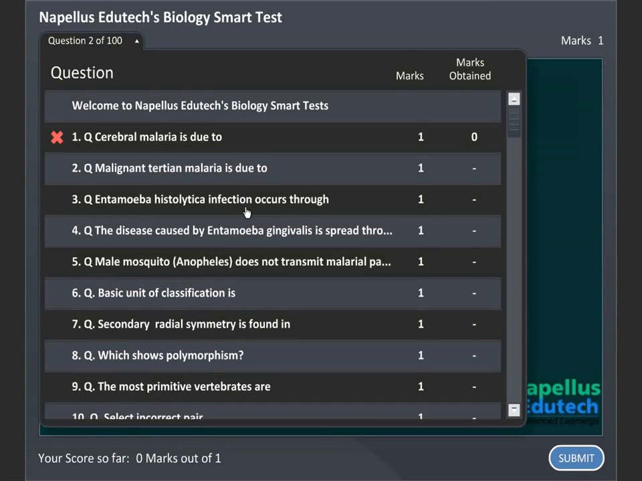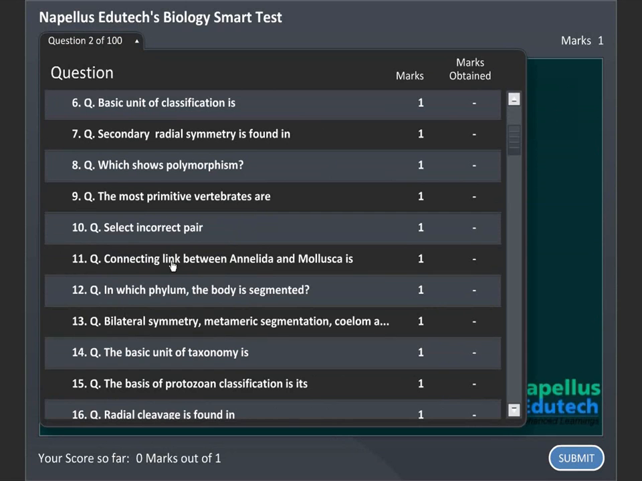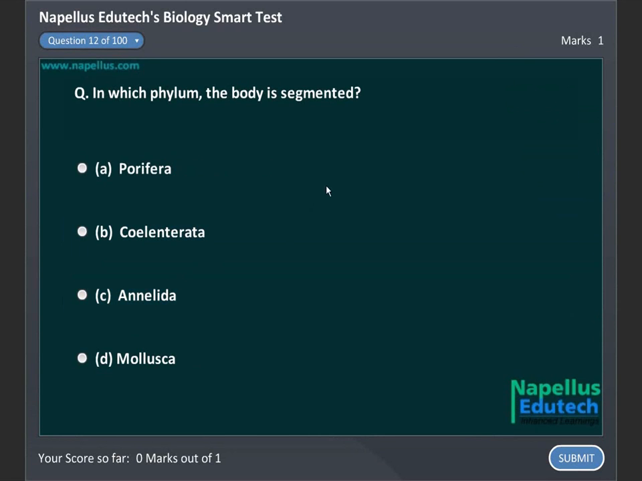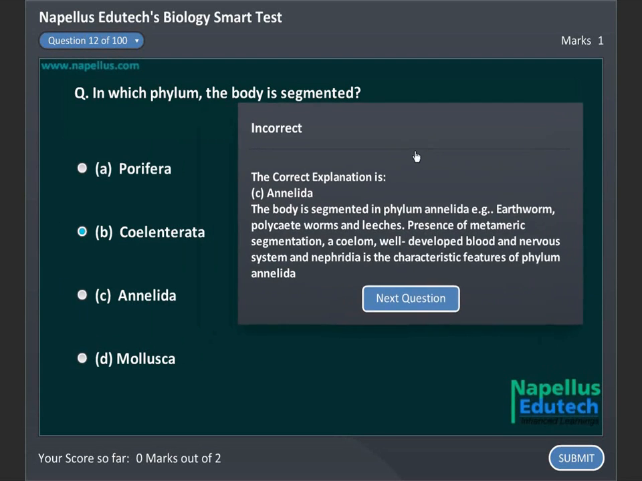Malignant tertian malaria is due to A. Plasmodium falciparum. In which phylum is the body segmented? A. Porifera, B. Coelenterata, C. Annelida, D. Mollusca. Correct answer is C. Annelida.